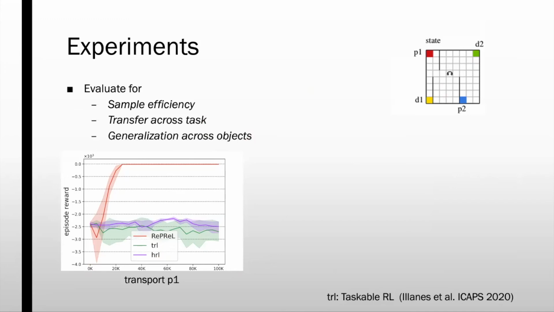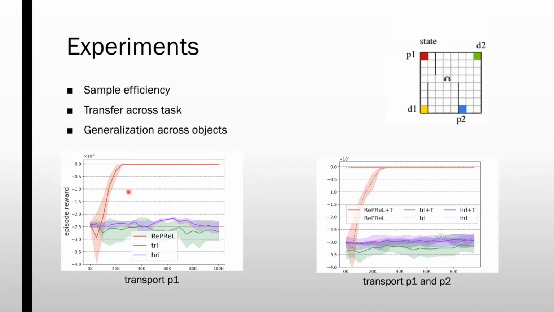Taskable RL, TRL, is the recent ICAPS 2020 paper which formalizes domains that use a planner at the higher level and RL at the lower level. We would also like to thank the authors for sharing their code. For HRL, we use the options framework. Our agent needs a significantly smaller number of samples than the other two. Note that this is because of the abstractions and the concise representation of the state that we use.